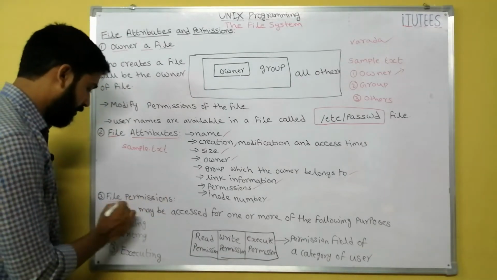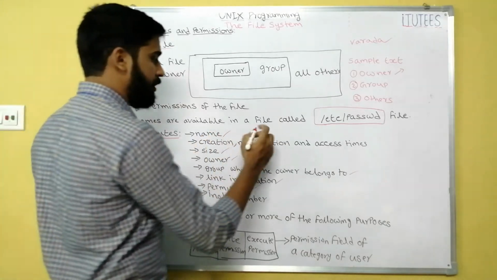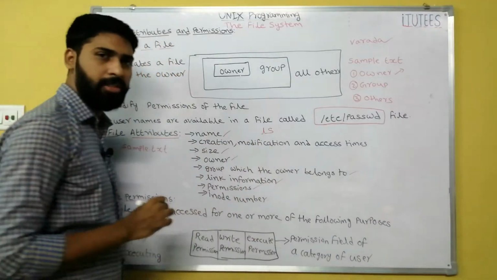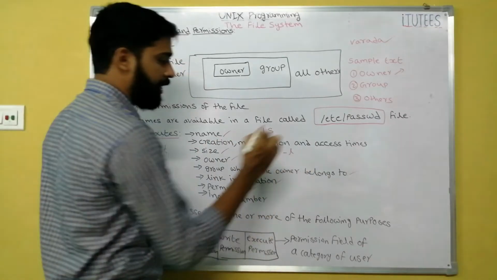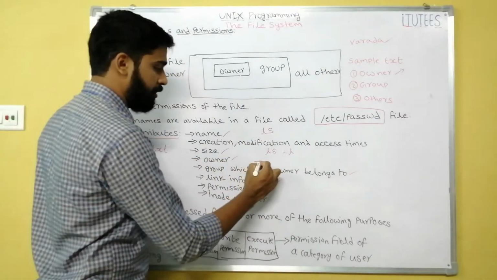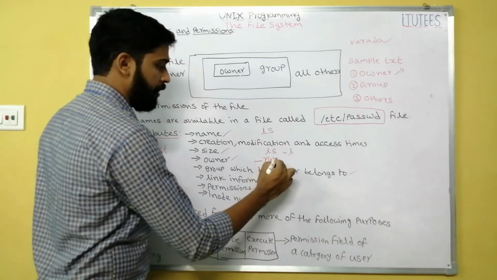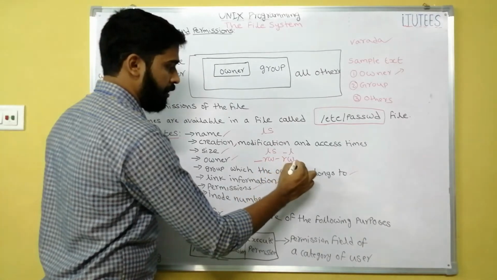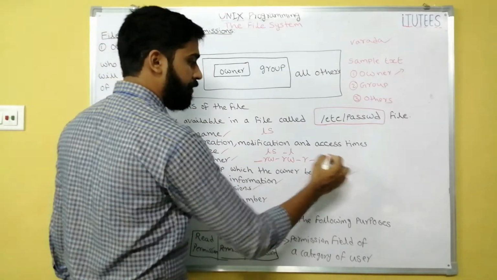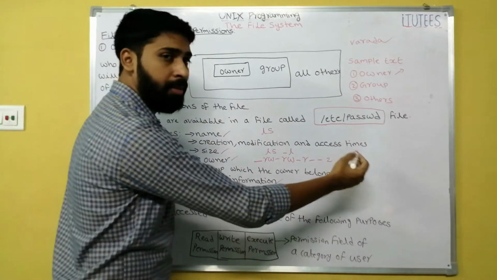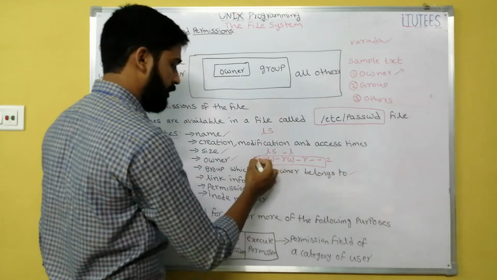Next one, file permissions. In our previous class we said ls means list the files. With ls -l, it displays rw-rw-r--. After that it displays the link count, username, owner name, group name, all these things. We take up to this.